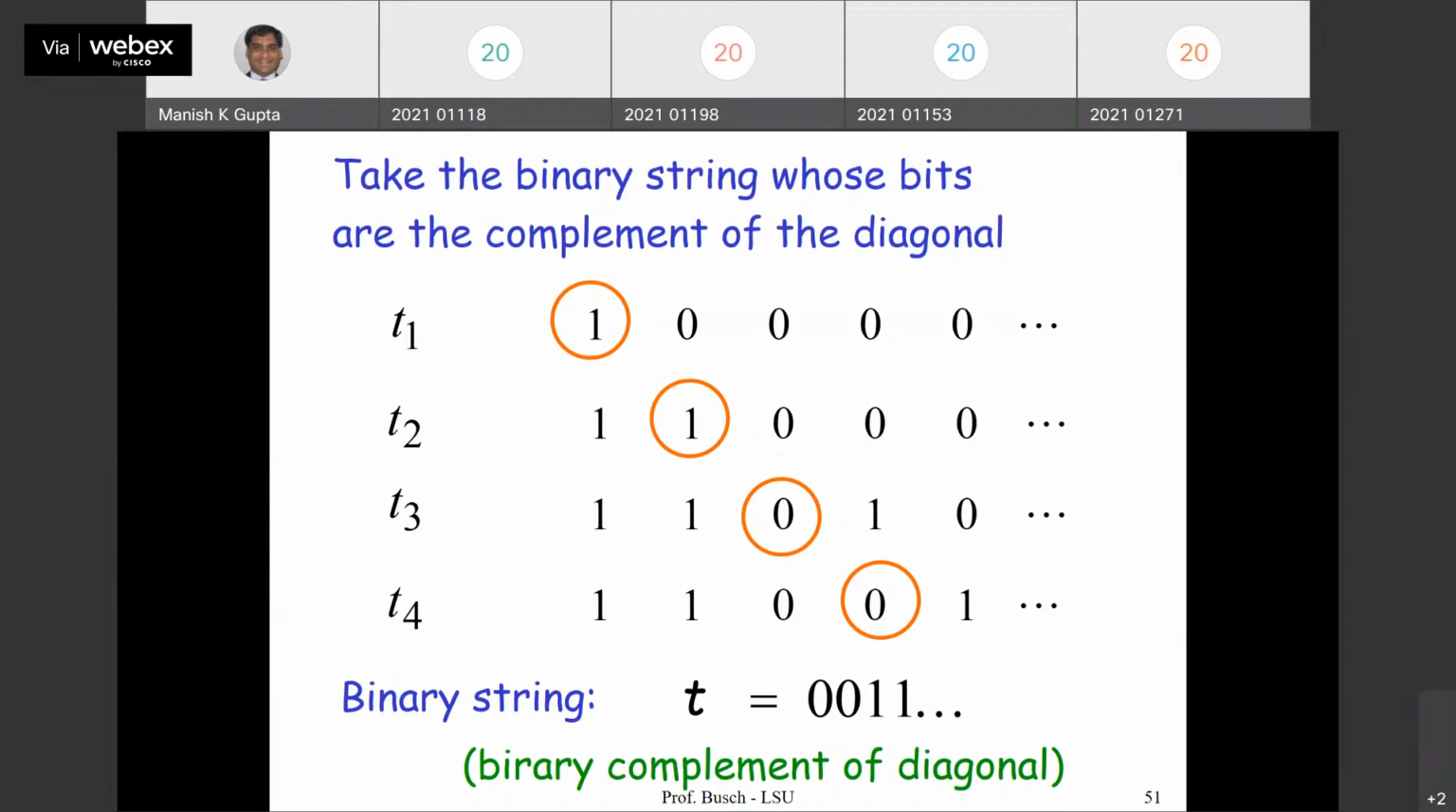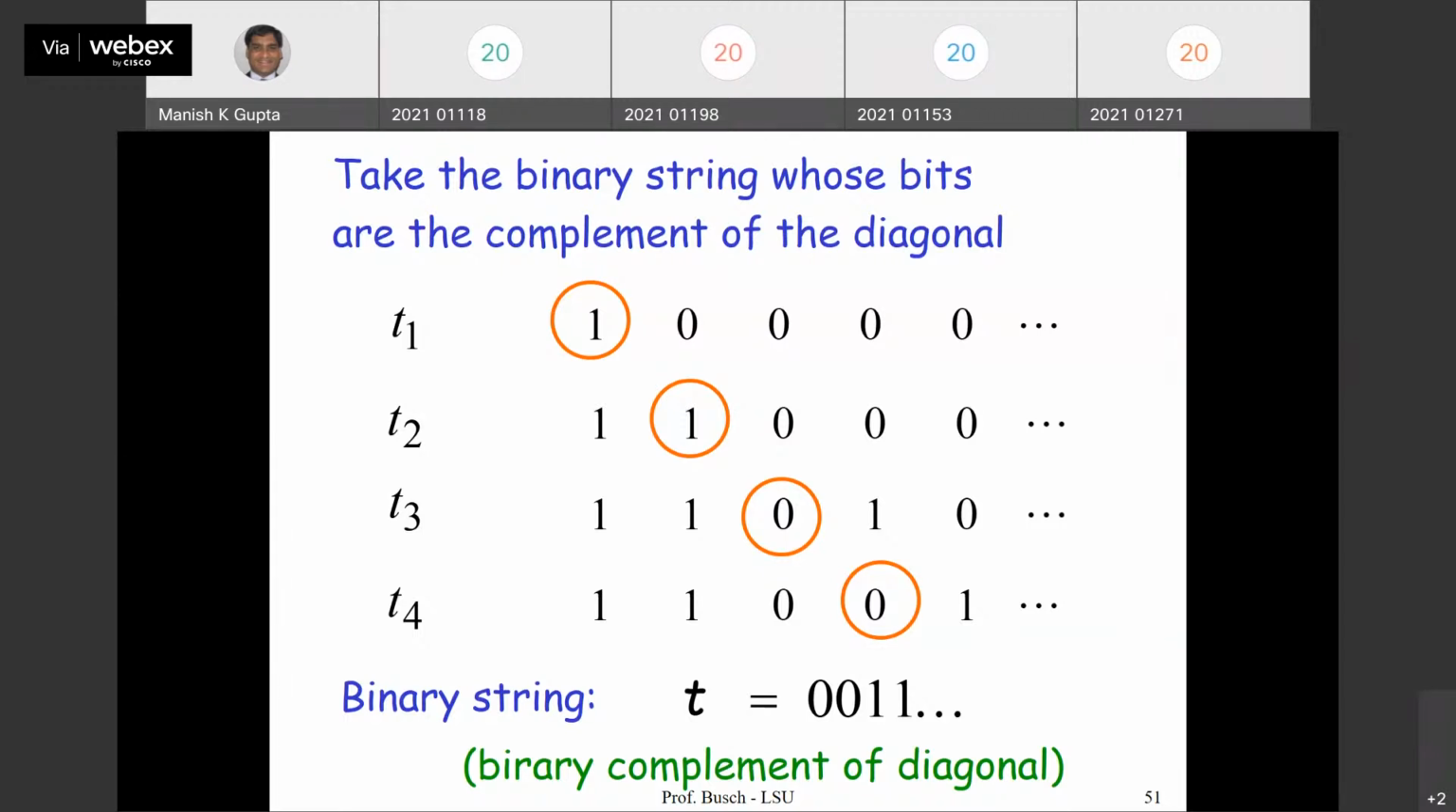Now I am producing a string T, which is the complement of the diagonal element here. The first element of T is 0, which is the complement of 1. The second is 0, which is the complement here. This is 1, complement here. This is 0, complement here. So whatever comes in the diagonal, I am taking its complement as a member of T, right? So T is a binary string like this. Understood? The production of T.